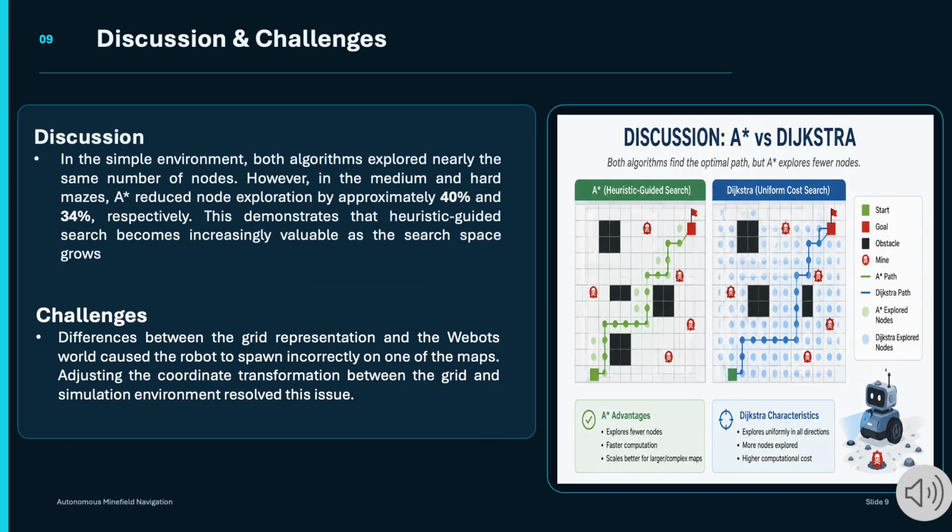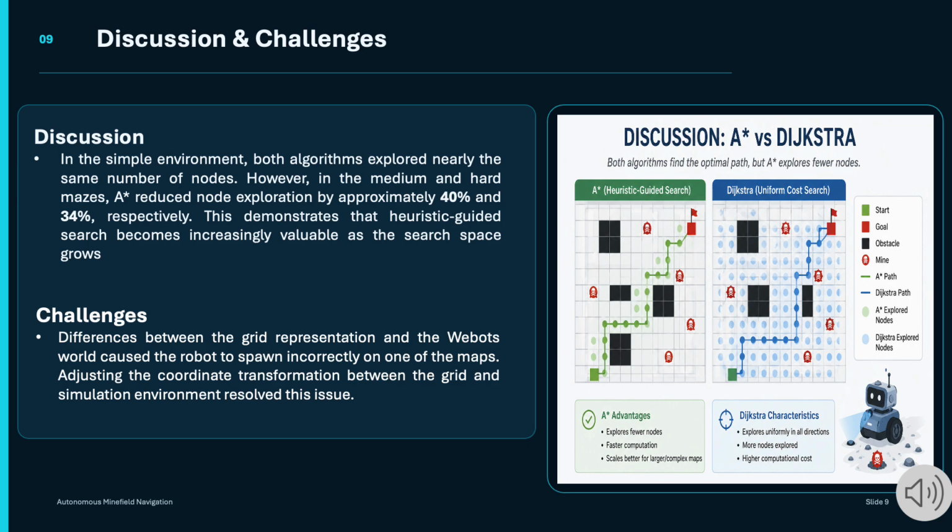Our results show that both A-star and Dijkstra algorithm achieved a 100% navigation success rate, found the shortest path, and completed all trials without collisions. This confirms that both algorithms are reliable for autonomous minefield navigation. The main difference was efficiency. A-star explores significantly fewer nodes than Dijkstra because it uses a heuristic to guide a search towards the goal.